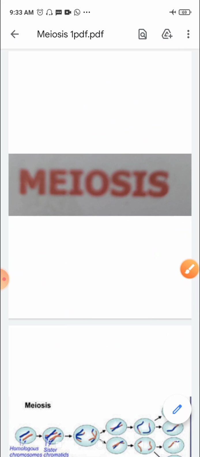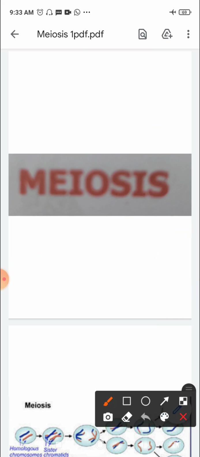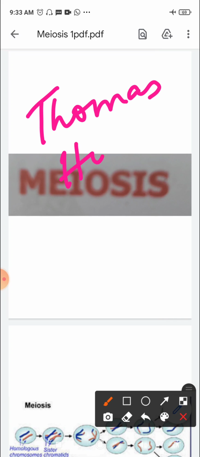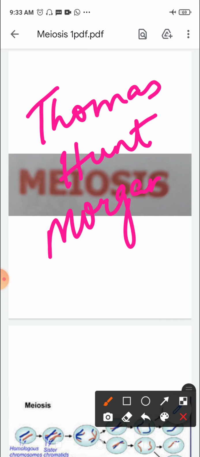Now in 1911, an American geneticist named Thomas Hunt Morgan observed crossover, which we will study later, in the fruit fly, Drosophila melanogaster.